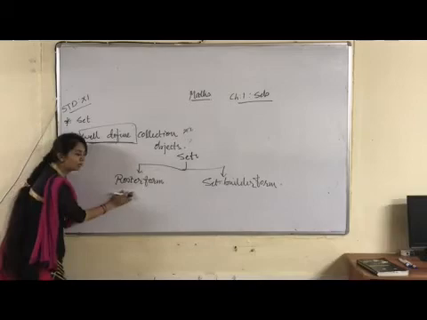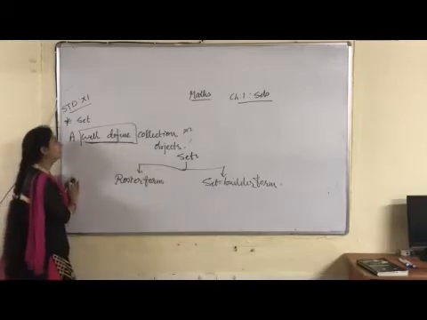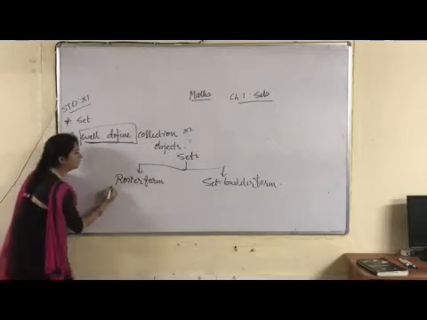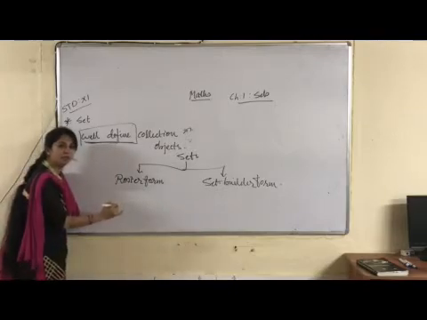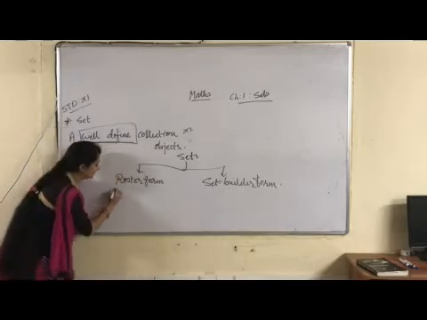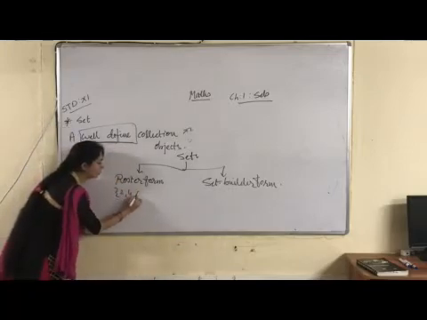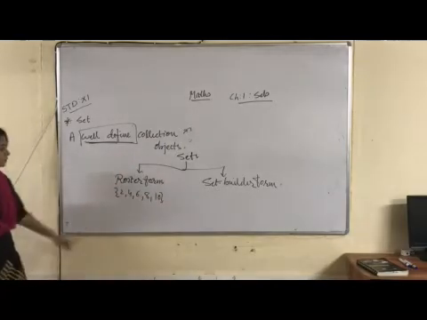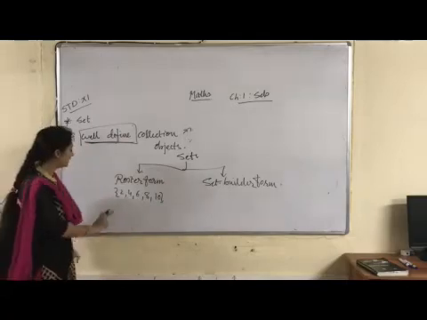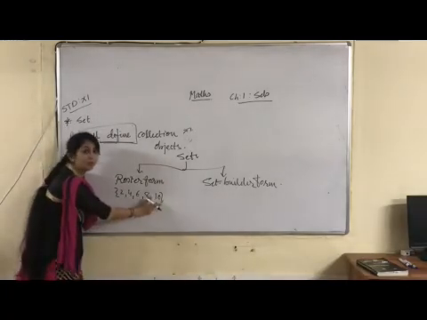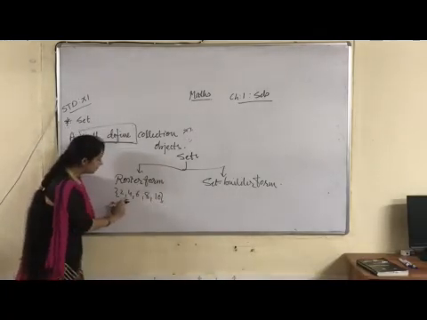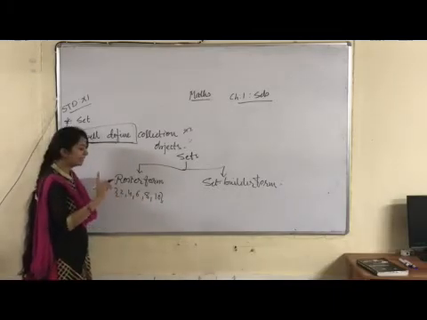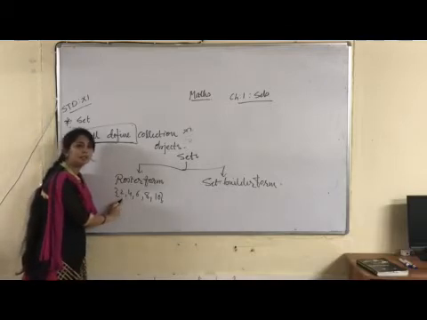So roster form means what? Suppose I am defining one set like the set of even numbers from 1 to 10. So it will be 2, 4, 6, 8, 10. This one is known as roster form, which is represented by braces, or you can say curly brackets. Each element is separated by a comma. Each element is written only one time. It can be represented uniquely.